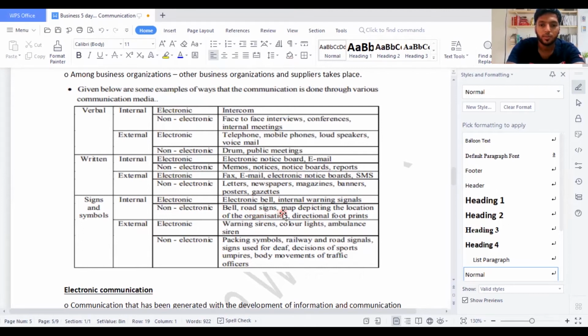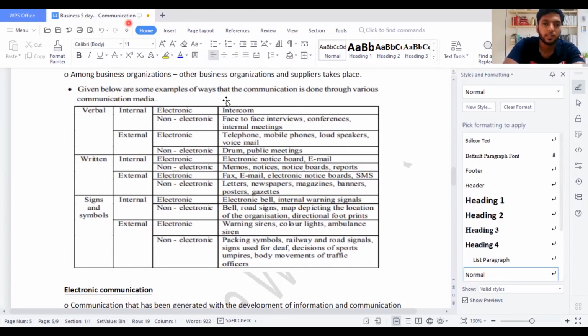Road signs, map depicting location of the organization, directional footprints. These are the ways they represent signs and symbols inside the organization: at which place to go, this side, turn this side. They might even put arrows in the company. When you go inside a big company, they might say the exit is here. These types of marks make sure that you are going on the correct route.